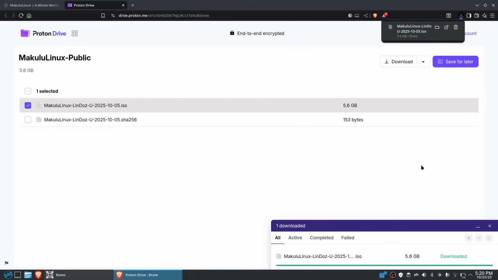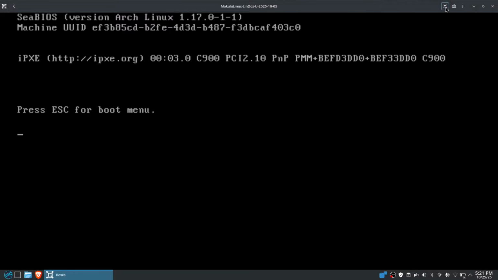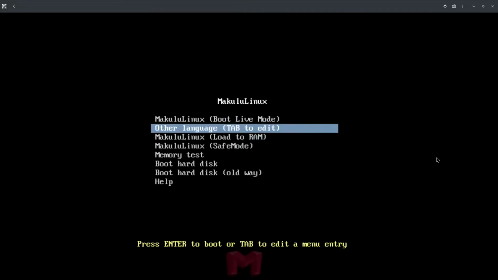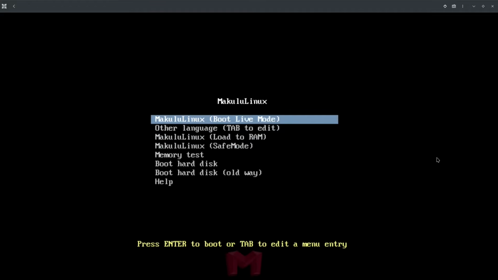Alright, so our Makulu Linux download is already completed, and let's check it out. Let's open our Boxes, and we have our Makulu. Double click it, and we have to set up our resources, which is maybe 8 gigabytes of random access memory and maybe 50 gigabytes of storage space. And then let's click that one. Let's maximize this so that you'll not get confused. We have different types of languages. If you want, load it into RAM or safe mode, it's really up to you, but I'll be using the live boot.